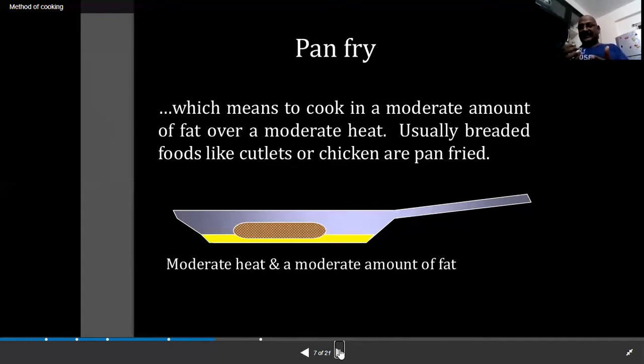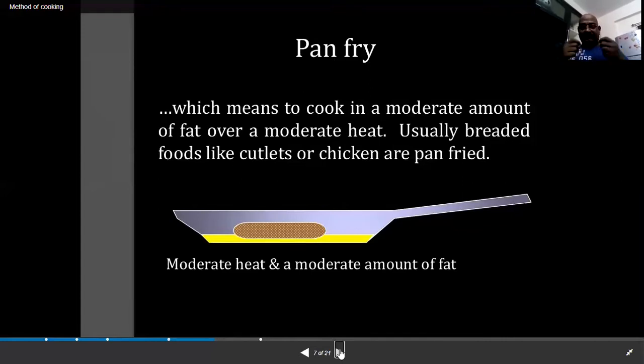When you take cutlets, croquettes, or patties, you take a non-stick pan or a regular pan, add only a moderate amount of fat, and shallow fry the patties or cutlets on both sides. That is known as pan fry.